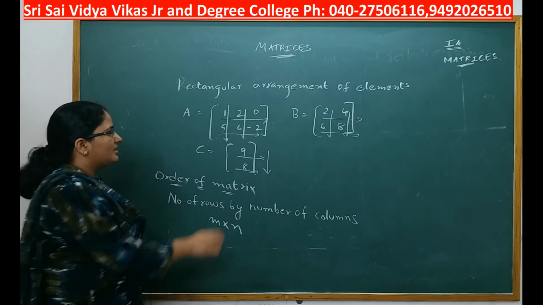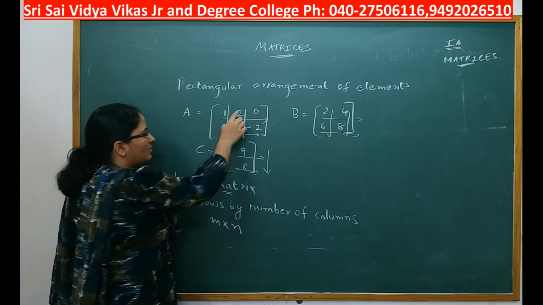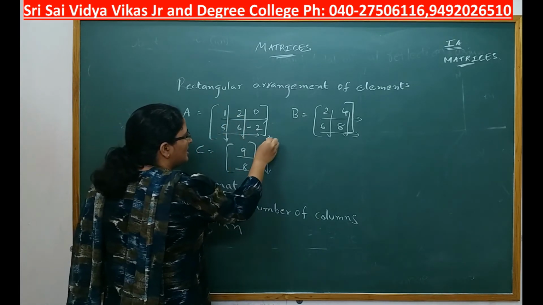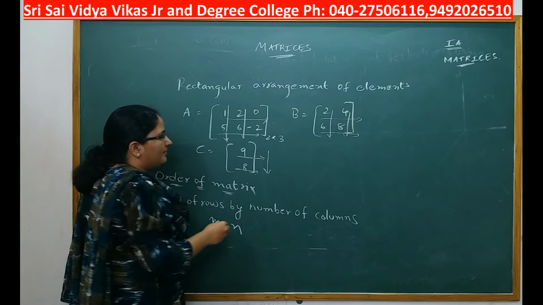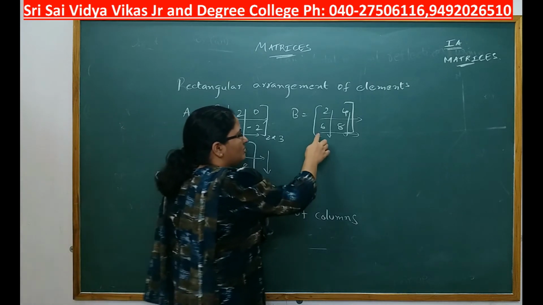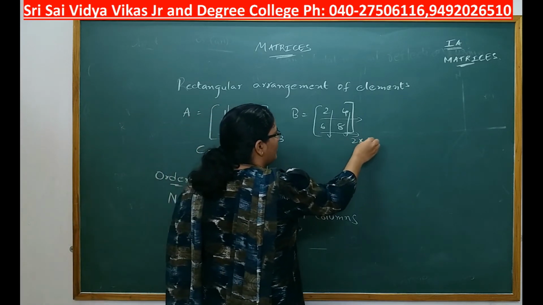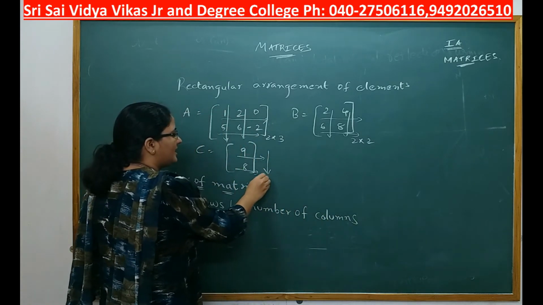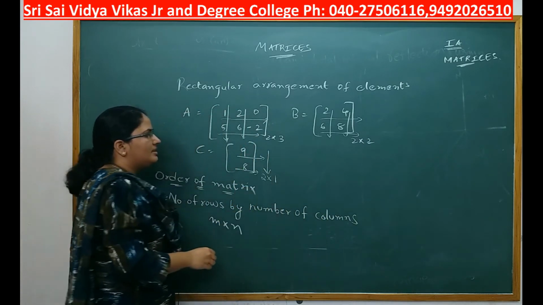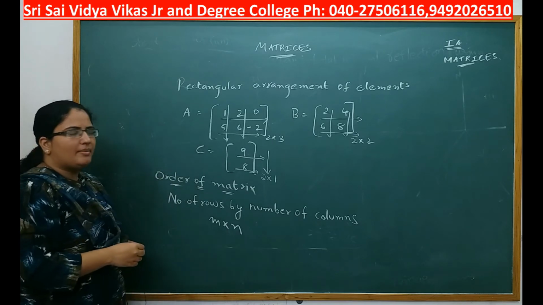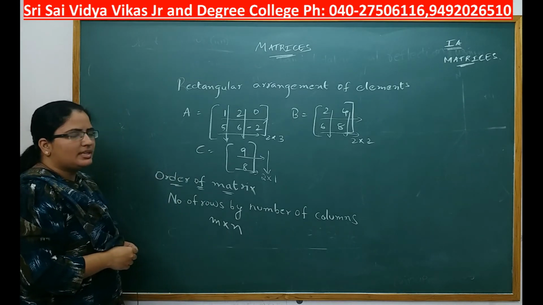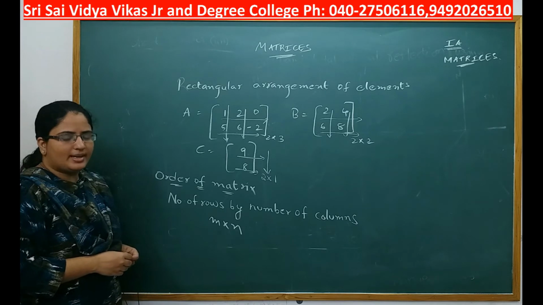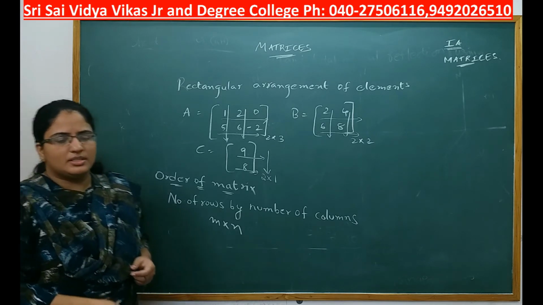Now let us check the order of this matrix. Here there are 2 rows and 3 columns. So you write it as 2 by 3. Here there are 2 rows, 2 columns. So you write it as 2 by 2. Here there are 2 rows, 1 column. You write it as 2 by 1. This is called order of a matrix. Next we shall discuss different types of matrices that we have in your syllabus.